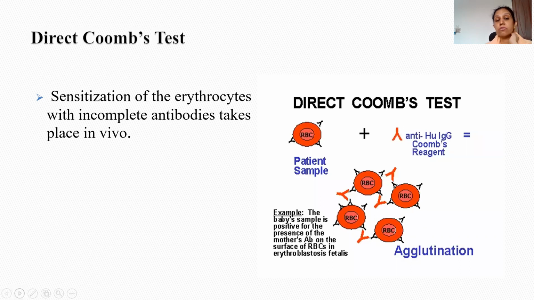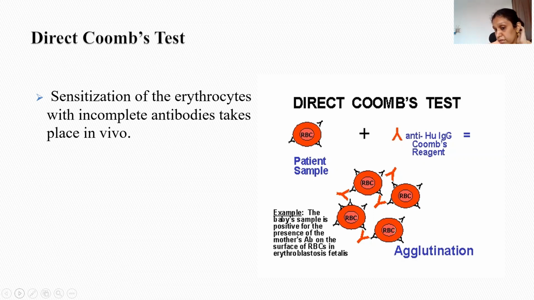So what is a direct Coombs test? In the direct Coombs test, the patient is already sensitized. The erythrocytes of the patient are already sensitized with the incomplete antibodies. This is taking place inside the body.